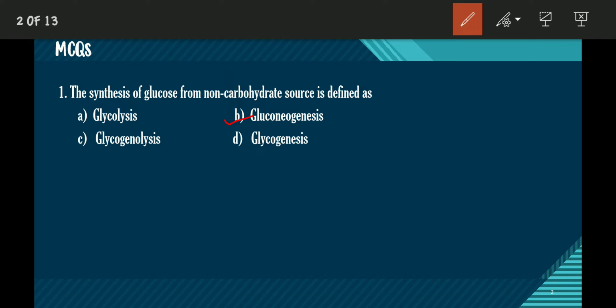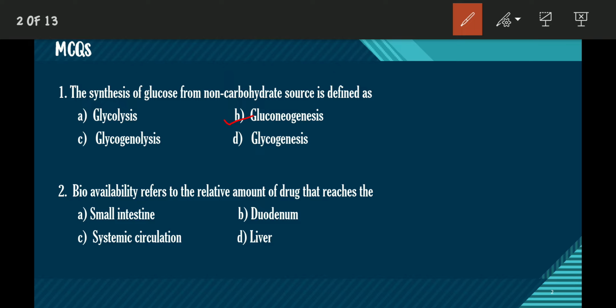Okay, and glycogenesis is the process in which glycogen is formed, the reverse process of glycogenolysis. The chain of glucose molecules is stored in the form of glycogen. This is what we call glycogenesis. So, the answer of this first question, the synthesis of glucose from non-carbohydrate source, is defined as gluconeogenesis. Let us move to the next question.